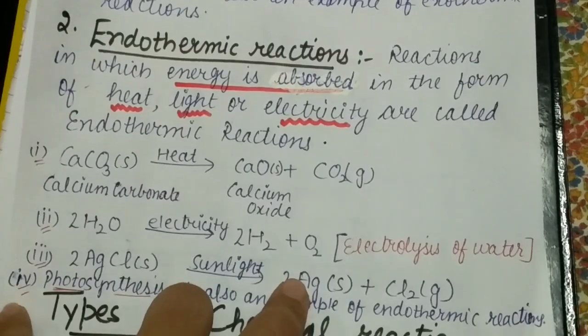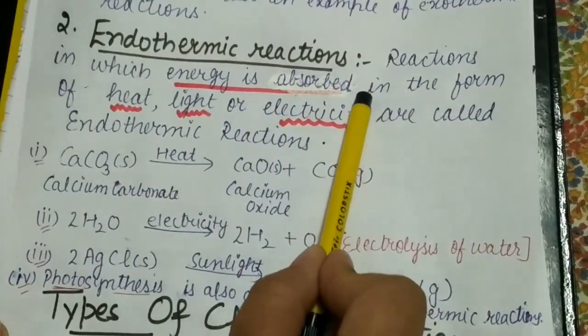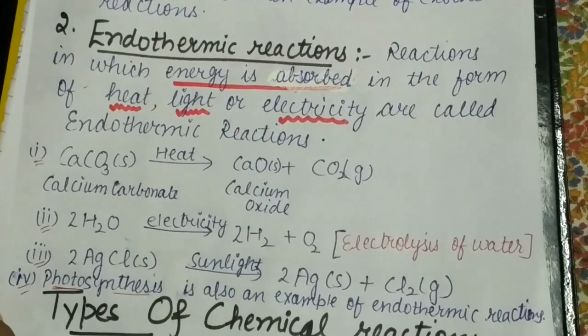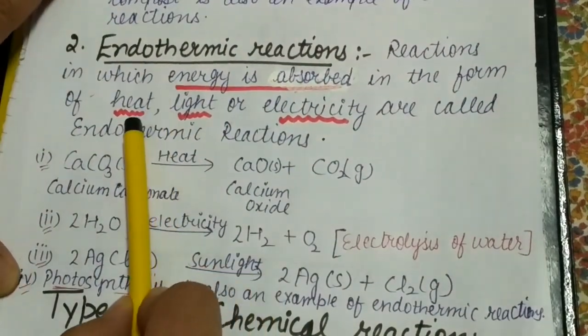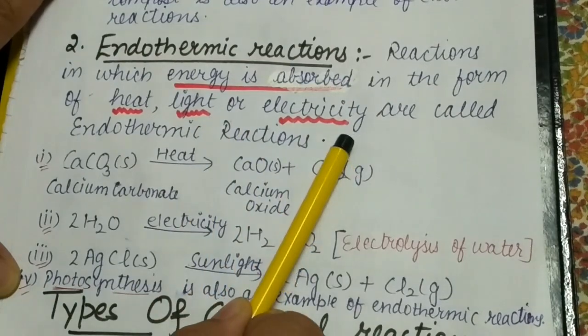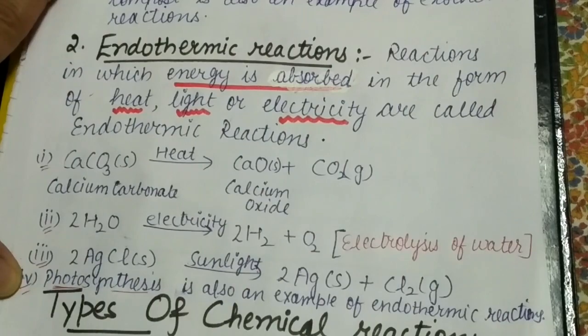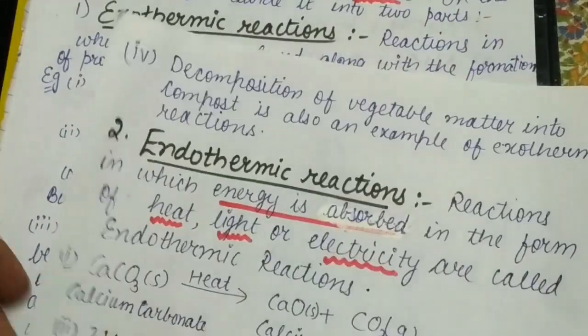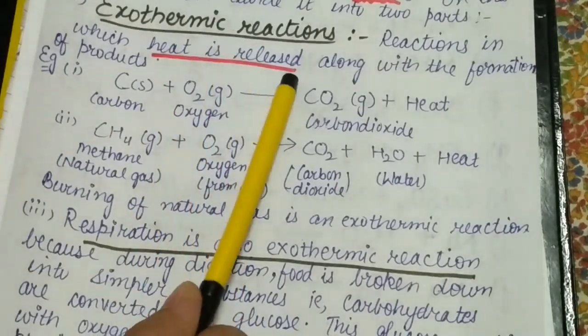What are endothermic reactions? Reactions in which energy is absorbed in the form of heat, light, or electricity are called endothermic reactions. In the exothermic reactions, beta, what we have done is that heat is released or produced.